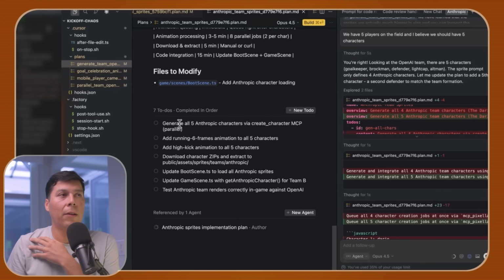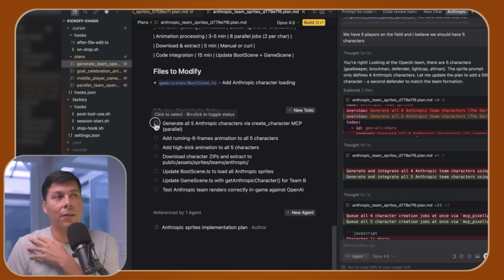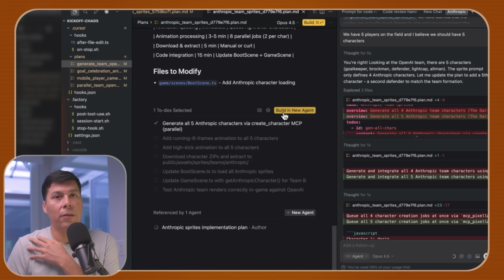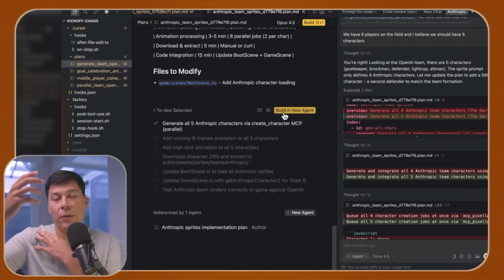Instead of generating in parallel, I want to separate these characters into each of their own tasks. And that's what I'm going to do next. So that way I click one, new agent, click one, new agent, and I can do 5 parallel tasks in that way. One secret feature here in Cursor that I just recently discovered talking to the Cursor team is at the bottom, you can select each of these to-dos and open them in a new agent window. So that way you have a clear context window to achieve a task.